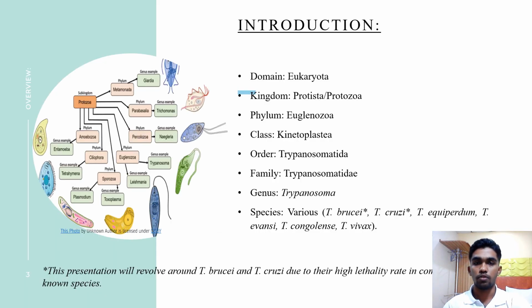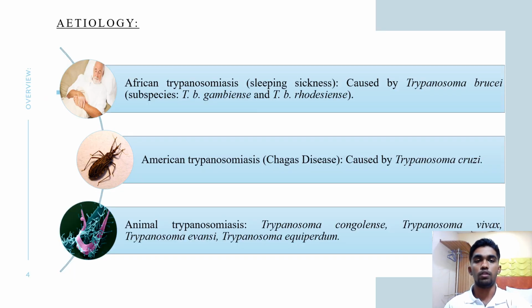Looking at the introduction, we will first go over the domain, which is the Eukaryota, then comes the kingdom Protista, the phylum Euglenozoa, the class of Kinetoplastia, following in the order of Trypanosomatida, family Trypanosomatidae, and the final genus, which is Trypanosoma. The various species are listed below. This presentation itself will revolve around the Trypanosoma brucei and Trypanosoma cruzi due to the high lethality rate in the known species.